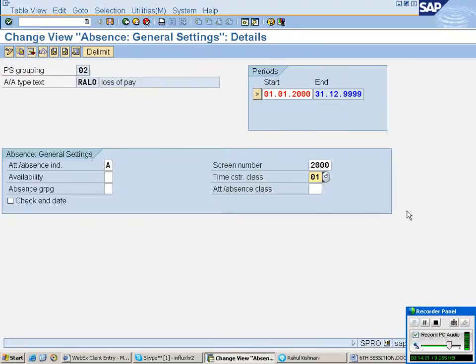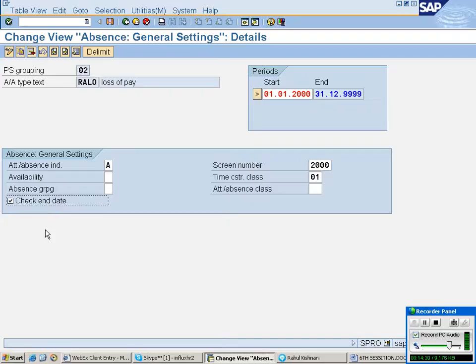Don't enter anything anywhere, just set check end date. Whenever an employee applies for a leave, the system has to check. Here we are telling the system, if any employee applies for loss of pay, how many days naturally will employees apply? 10 days. After 10 days, on the 11th day, the employee has to come to the office.